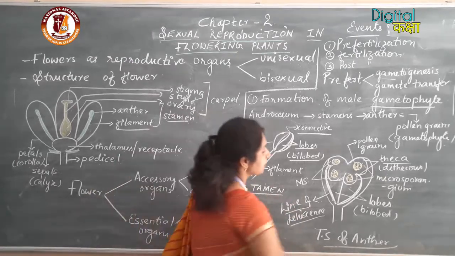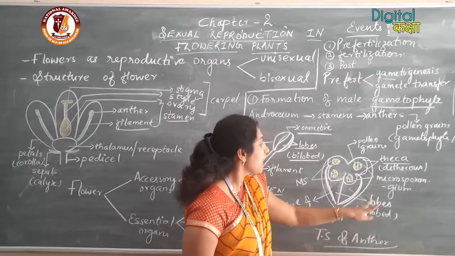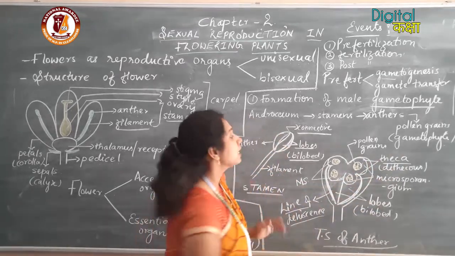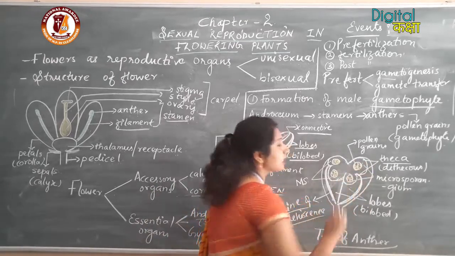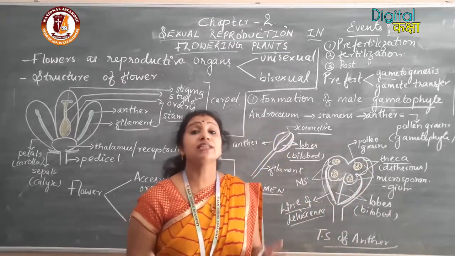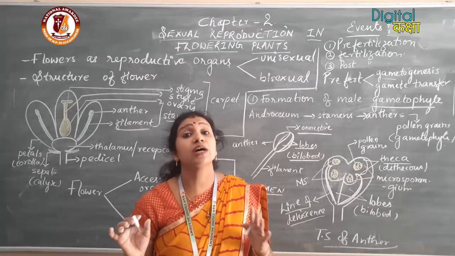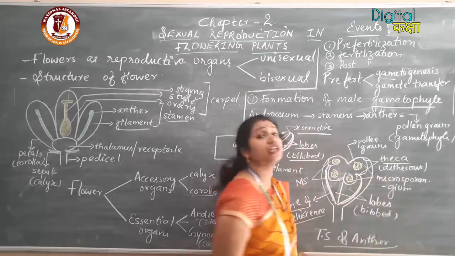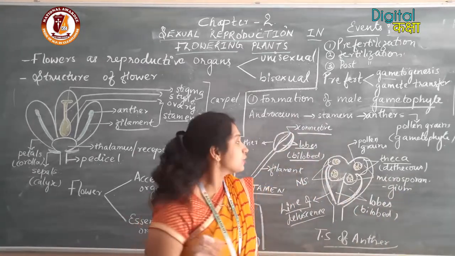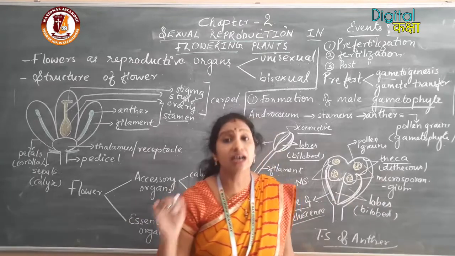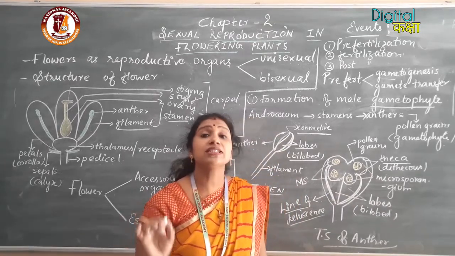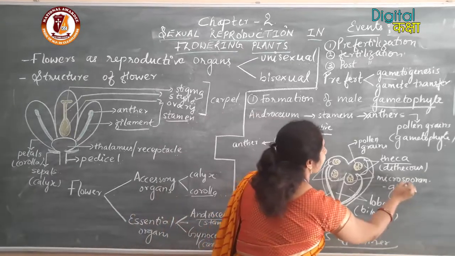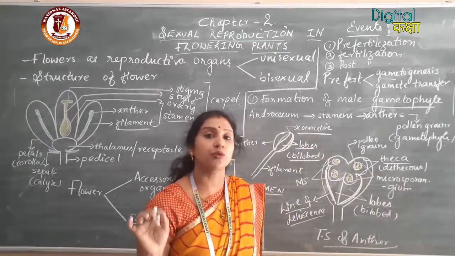So here each anther is bilobed and each lobe is dithecous, containing two compartments. Now inside the theca, there is a part which is involved in the formation of the pollen grains. That part is called the microsporangium or pollen sacs.